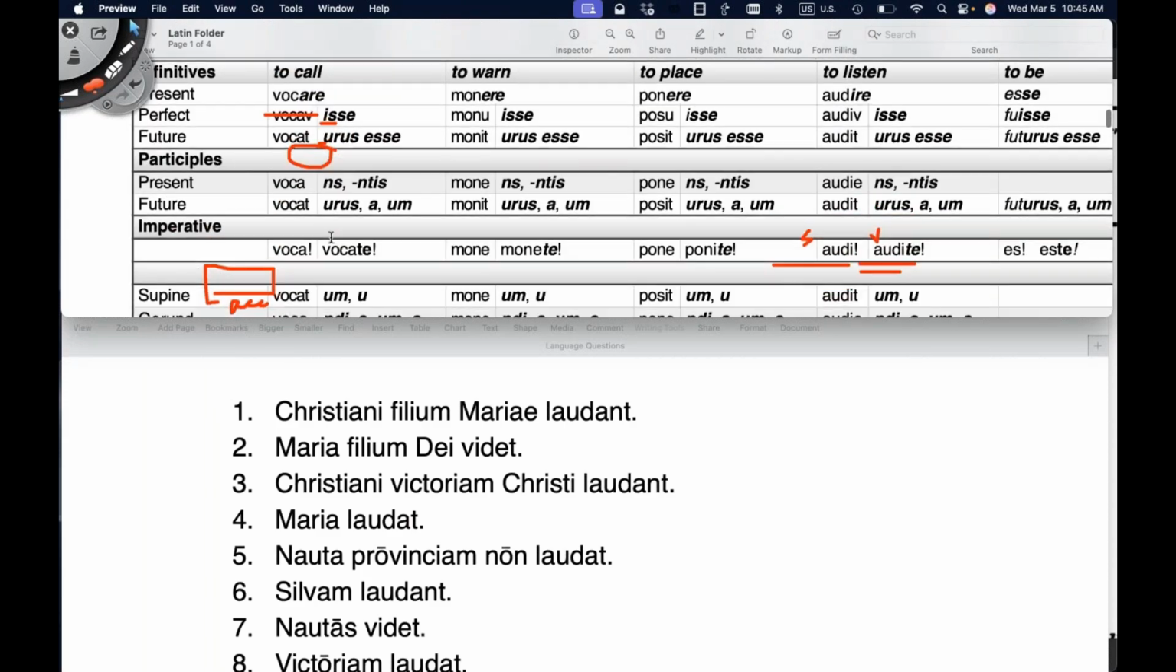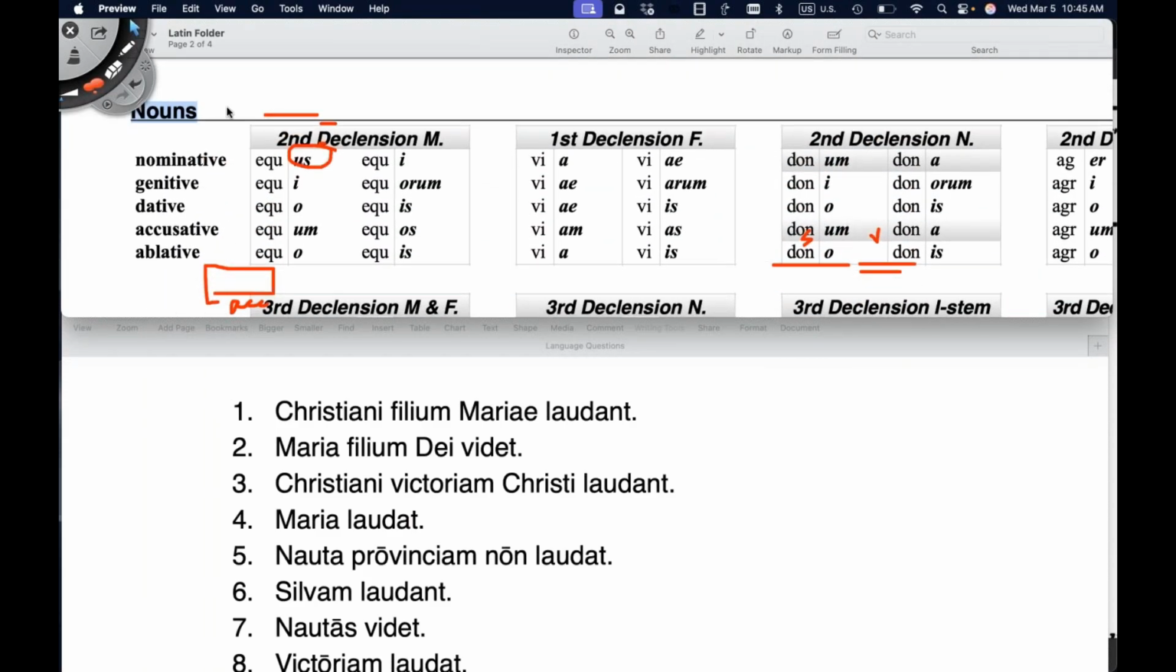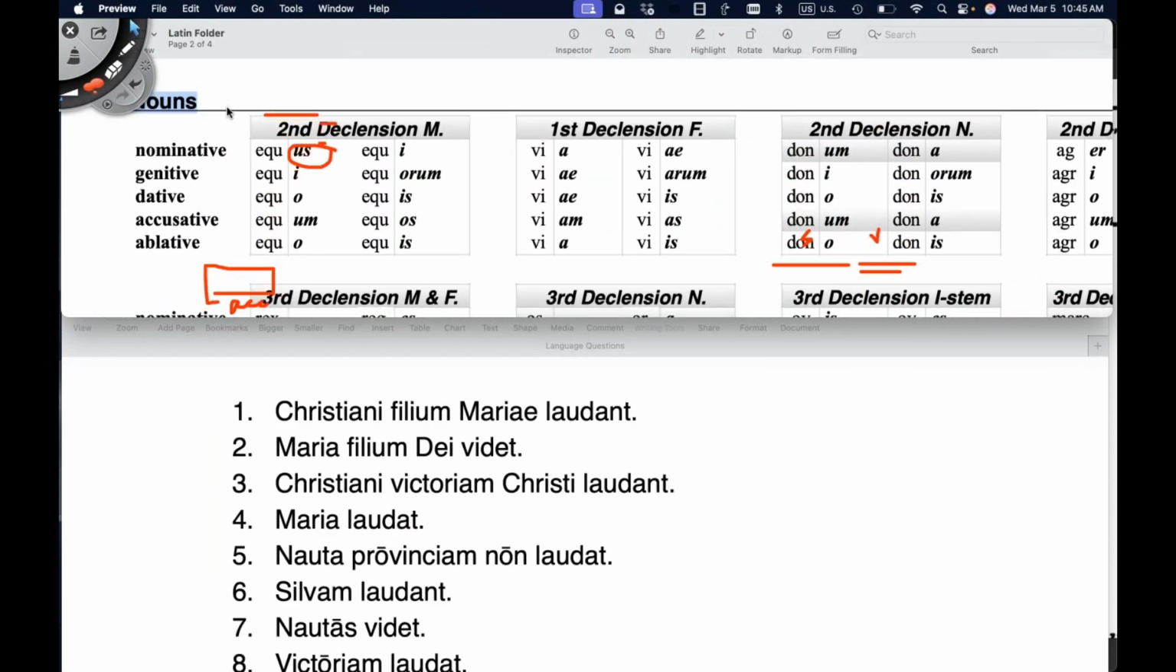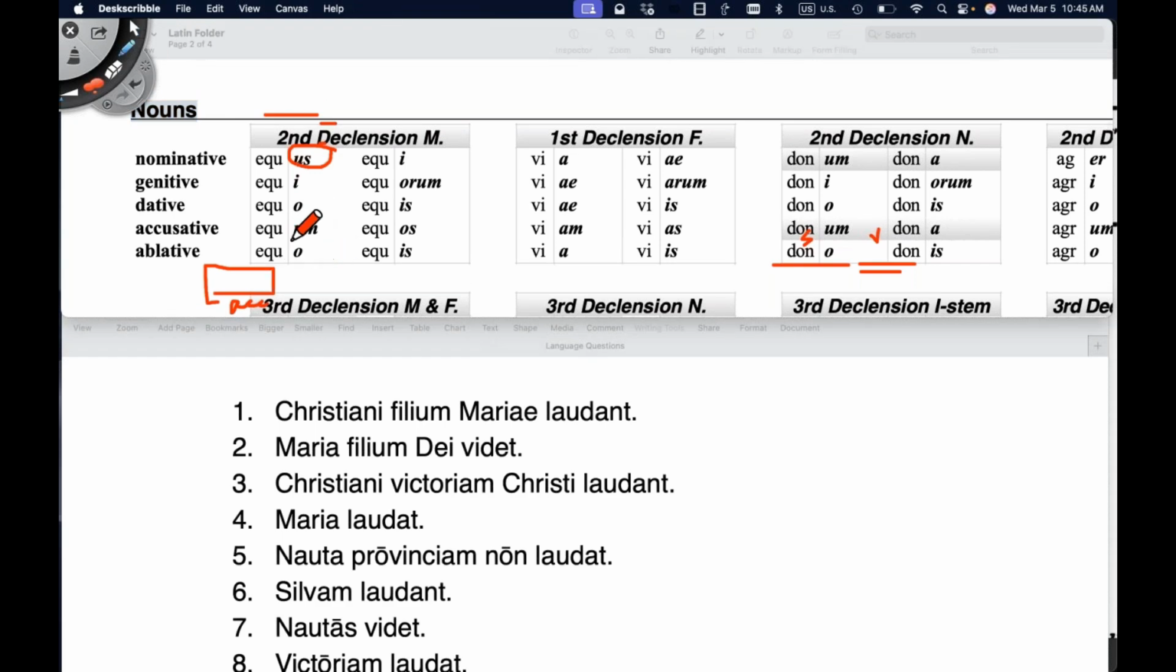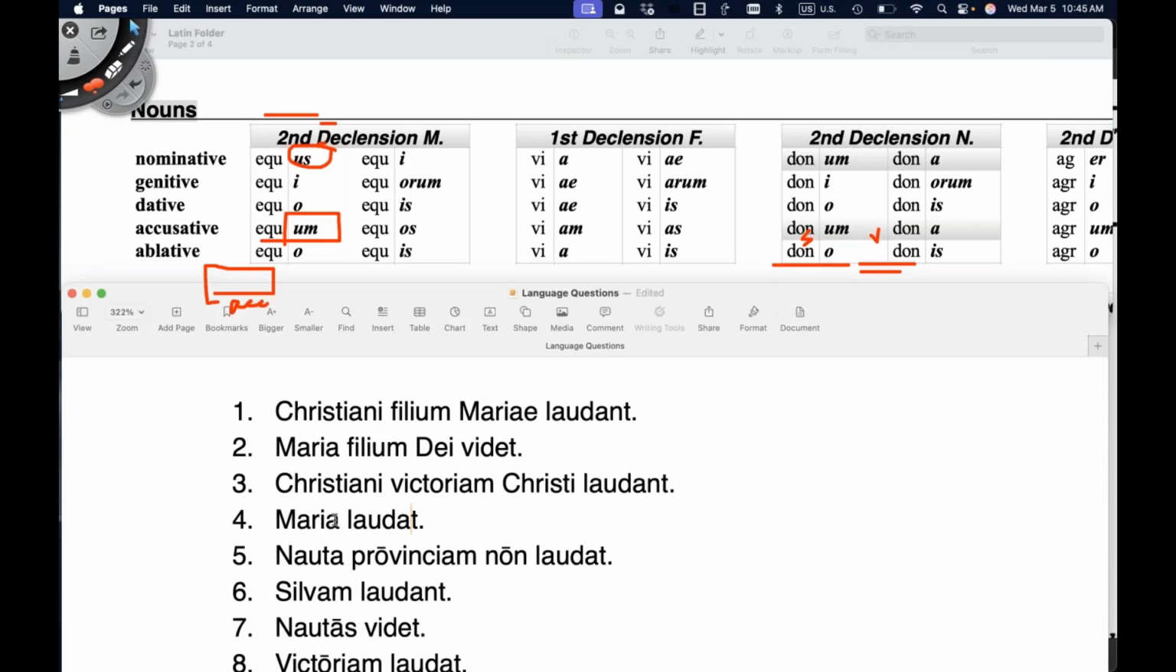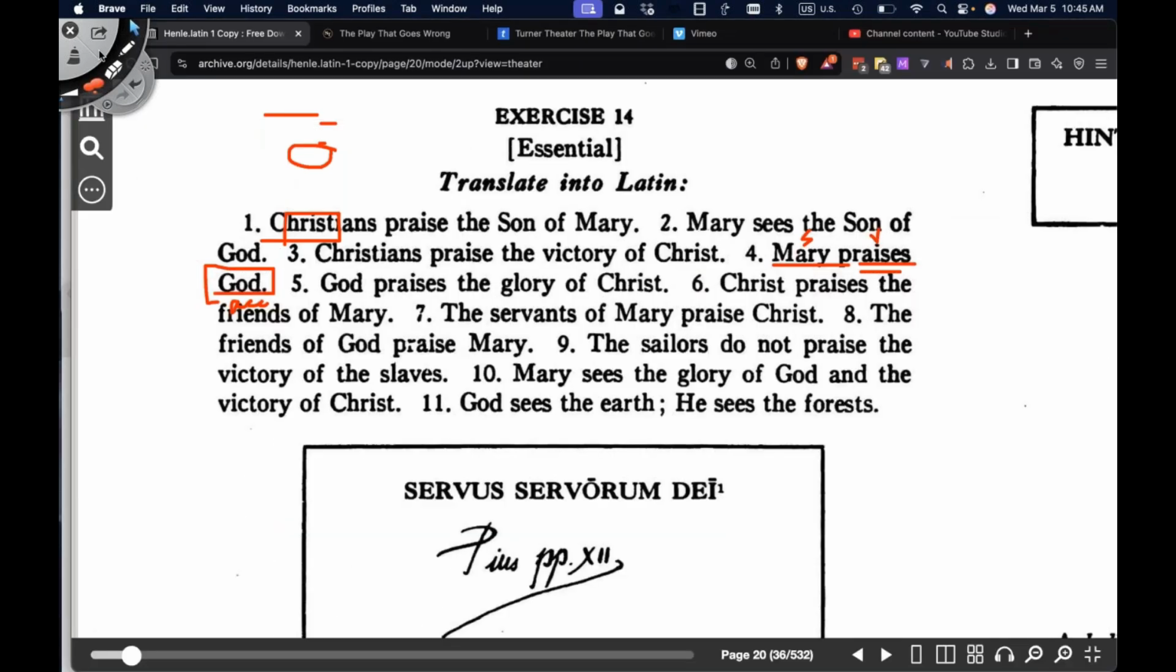So if we scroll back down here, we would have Deus. And if Deus receives the action, Deum. So Maria Deum laudat.